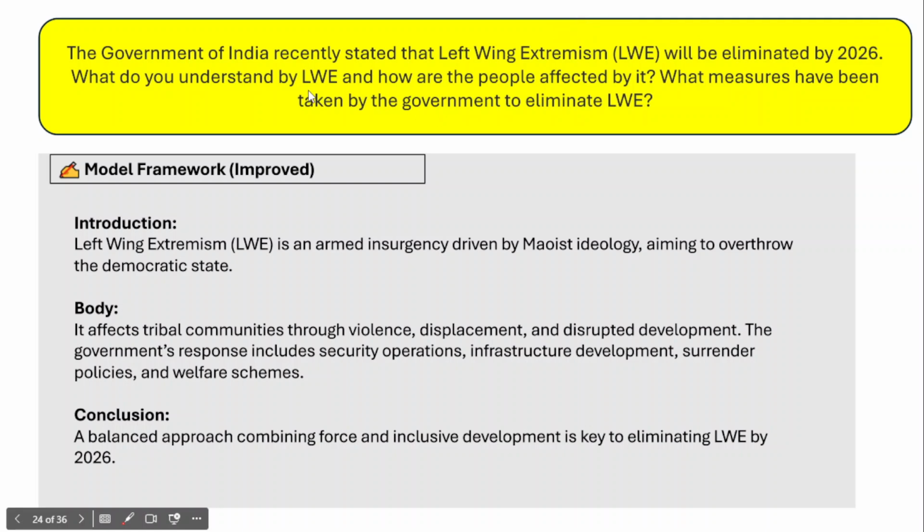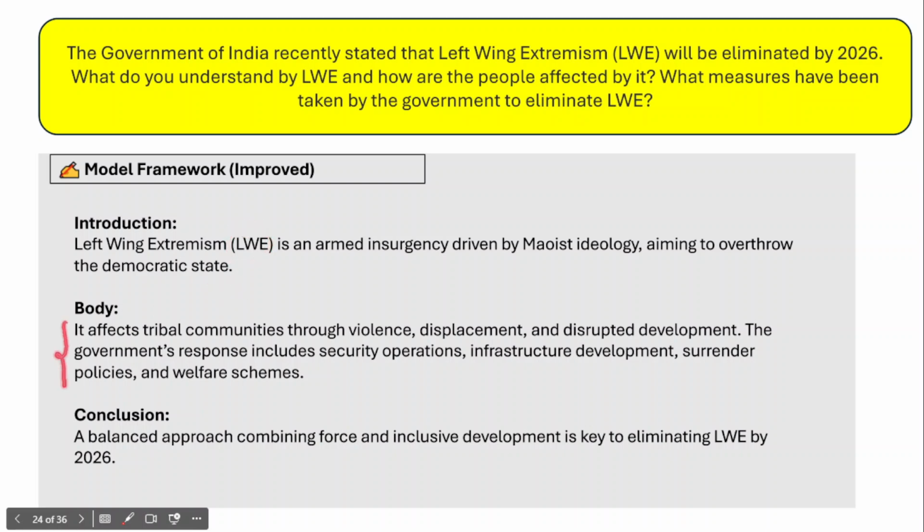Now, what do you understand by left-wing extremism, how are the people affected by it, and what measures have been taken by the government to eliminate left-wing extremism in India? Now, firstly, you need to introduce left-wing extremism in the answer. What exactly is left-wing extremism? It is an armed insurgency driven by Maoist ideology. In fact, left-wing extremism aims to overthrow the democratic state.